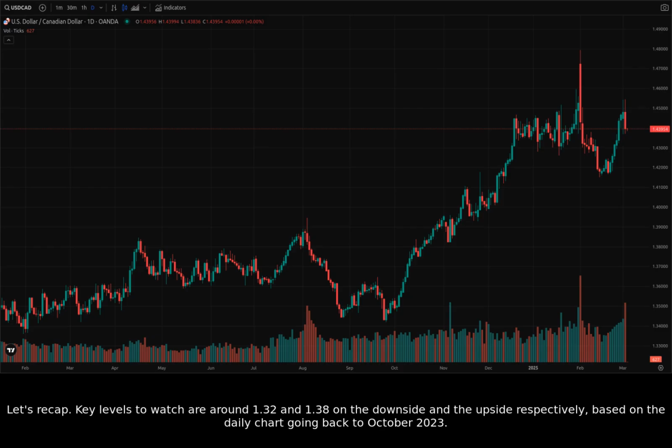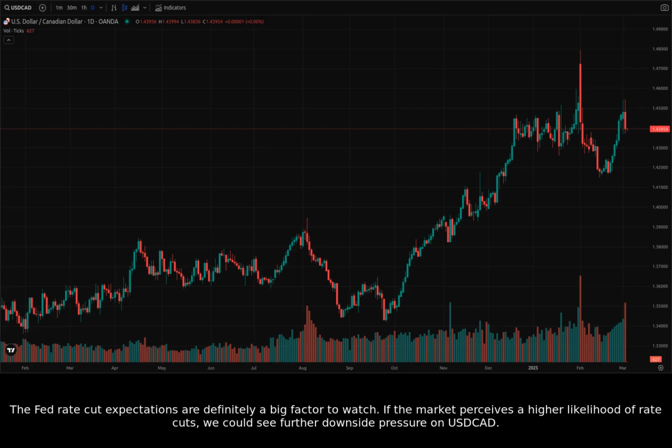Let's recap. Key levels to watch are around 1.32 and 1.38 on the downside and the upside, respectively, based on the daily chart going back to October 2023. The Fed rate cut expectations are definitely a big factor to watch. If the market perceives a higher likelihood of rate cuts, we could see further downside pressure on USDCAD.